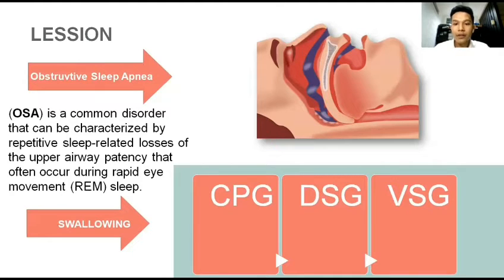So swallowing depends on the CPG, the central pattern generator, which is located in the medulla oblongata, involving several cranial nerves, which are the 5th, the 7th, the 9th, the 10th, and the 12th. Also, two main groups of interneurons: the DSG, dorsal swallowing group, around the nucleus of the tractus solitarius, and the VSG, ventral swallowing group, located in the ventrolateral medulla above the nucleus ambiguus.